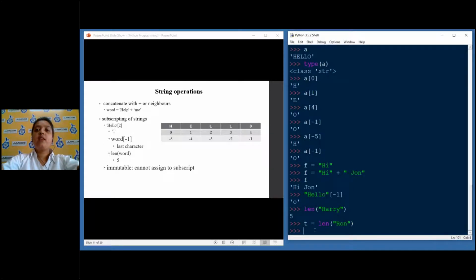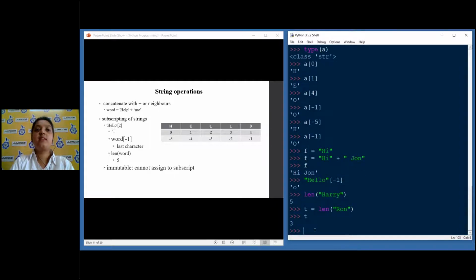So t is equal to len("ron"). What do you think is the value of t? Obviously, it will be 3, which is the length of the string "ron". So now if I type t, obviously it shows me 3.